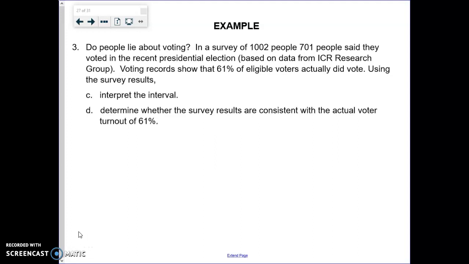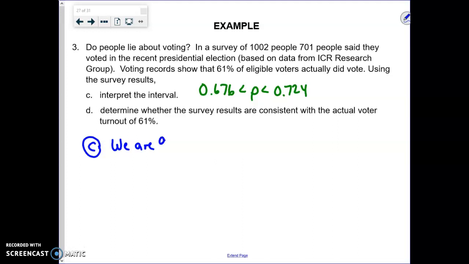Okay, part C says let's go ahead and interpret the interval that we just calculated. I'm going to write the interval up here that we just found. It was 0.676 is less than rho is less than 0.724. So if we want to interpret that for part C, we just basically say, and this gets pretty repetitious,